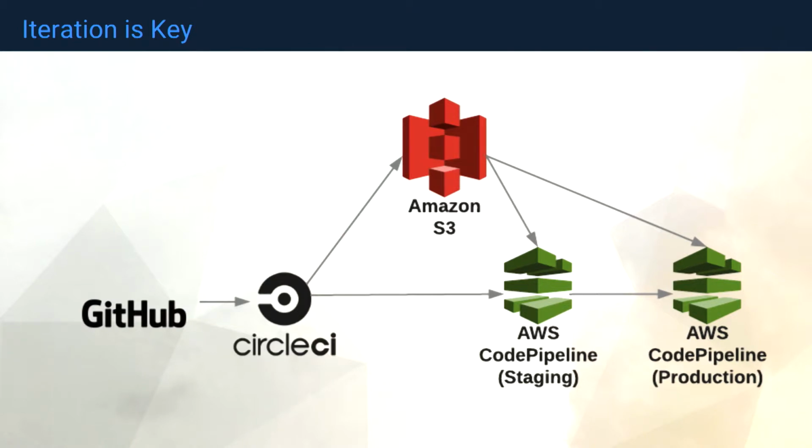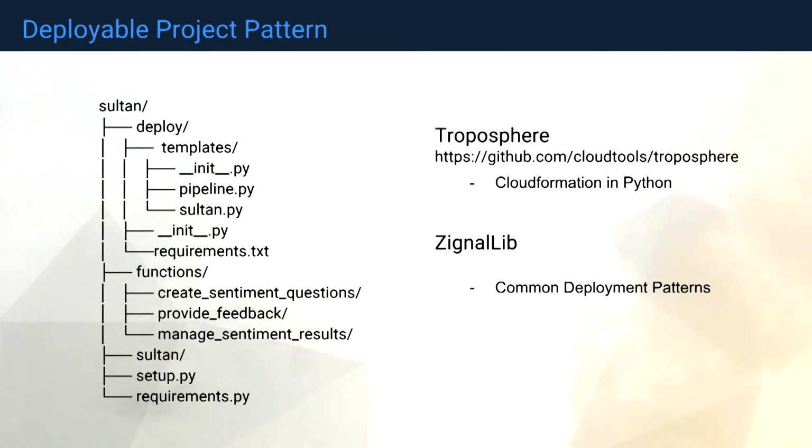So at Zignal Labs, we do a lot of continuous delivery, where essentially we codify everything in our deployment and make it very easy for us to continually improve on solutions moving forward. And additionally, we have some Python here, which, as you know, runs into scaling issues when you start having massive Python projects. And we would like to keep things small. So we have this deployable project pattern, which allows us to do small projects, basically microservices, and still have the leverage to reuse all this infrastructure code.